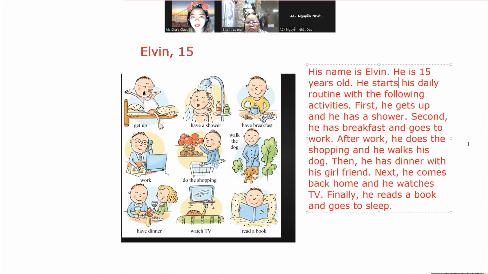All right. So with this one, as you can see, you can come up with a simple introduction like that one. And the only thing that you need to remember, sometimes people, to be more accurate, are also putting the time, right? For example, he gets up at 6 o'clock. He has a shower at 6:30. So some people also put the time to make it more accurate. But in some other cases, it's not literally required to put the time unless the teacher told you to tell the time.